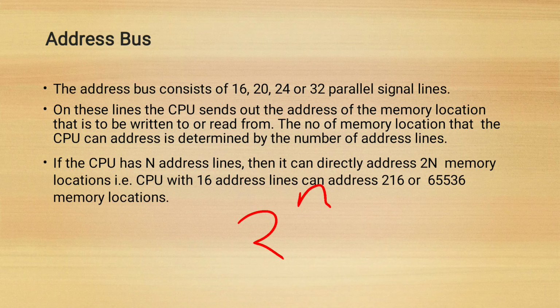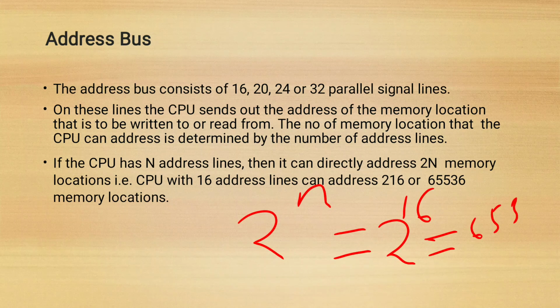That is, a CPU with 16 address lines can address 2 to the power 16, equal to 65536 or 64 kilobyte locations.